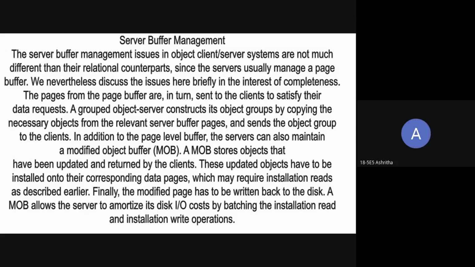Whenever the client asks for specific objects, like pages which need some specific objects, the server maintains a modified object buffer which contains the objects needed by the client. Thank you.